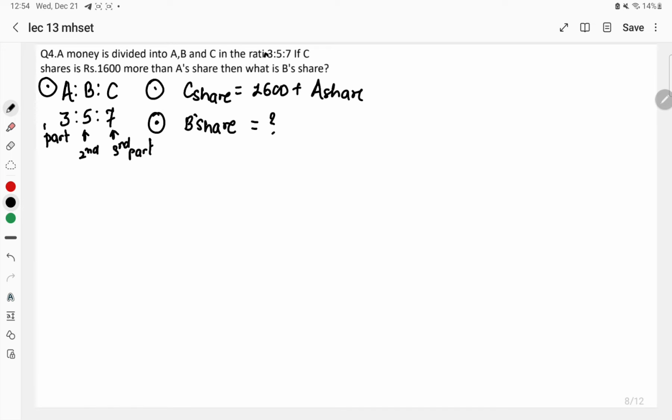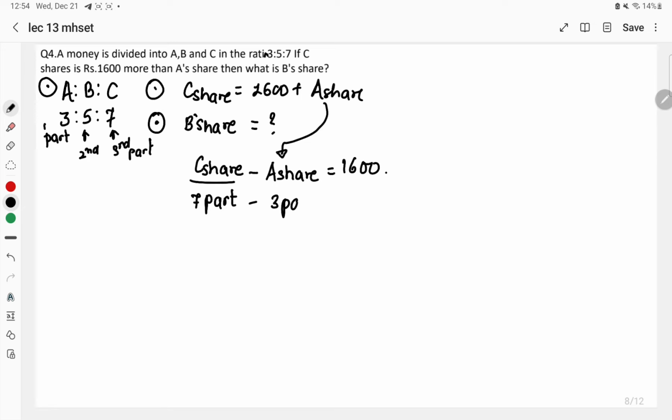Third part is of C. So money is divided in A, B and C, right? So here if I calculate C's share, C's share minus A's share will be equal to what? 1600. So what are the parts for C over here? C's share is 7 parts. Similarly for A, how many parts are given? 3 parts are given. Their difference is equal to what? 1600. Simple. So what is the difference over here?